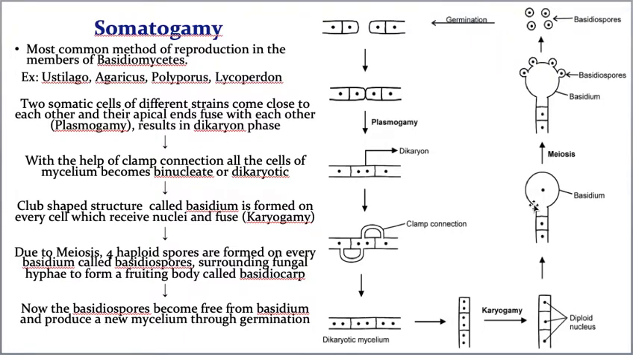And after the formation of the basidium, the rest of the hyphae produce a shield-like structure, and this structure is called the basidiocarp. Then this diploid nucleus undergoes one meiosis, which results in the production of four basidiospores. Whenever the basidium bursts, the basidiospores come out, reach a suitable place and grow into individual fungi. Hope you understood what is somatogamy.